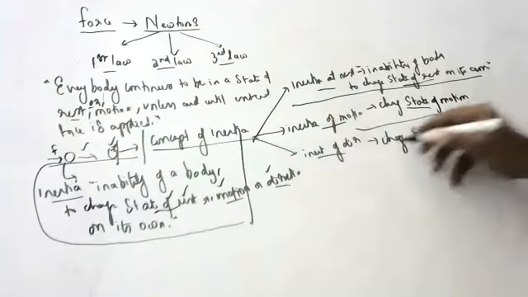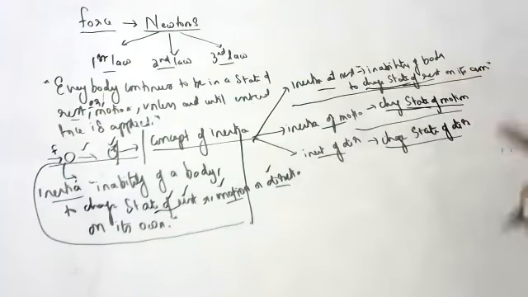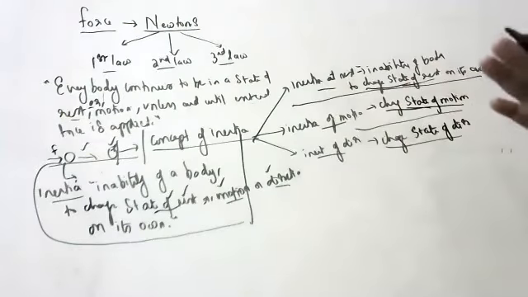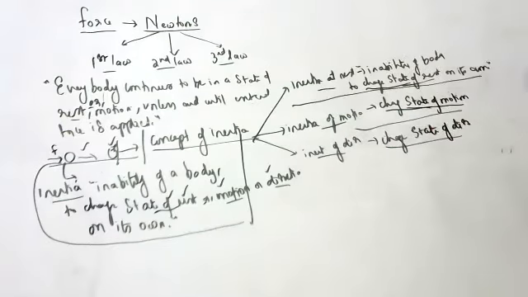Definitions are same, children. Only instead of change state of rest, you should write change state of motion. Change means, children, no one can change its state of rest on its own. On its own, external force should be there. No one can stop a moving body on its own. Some external force should be there.